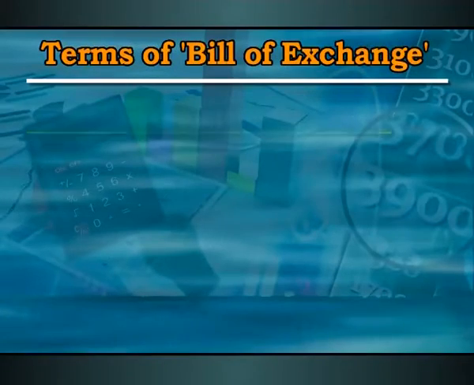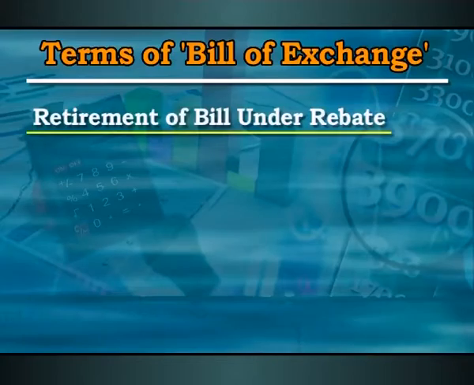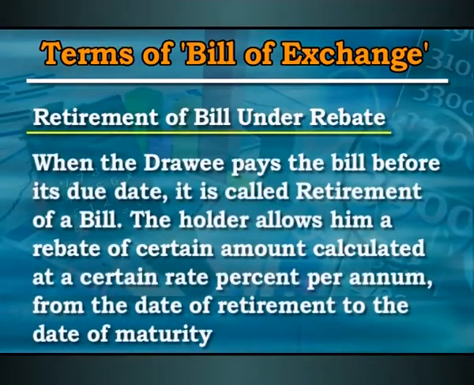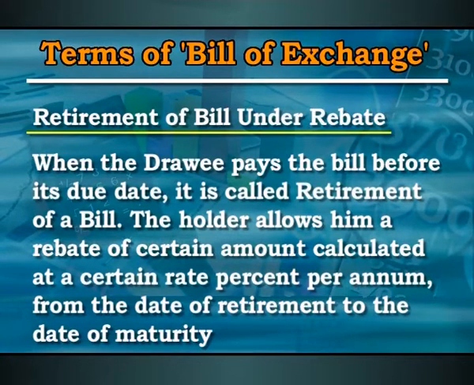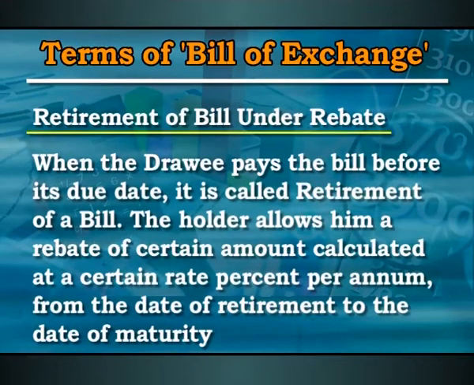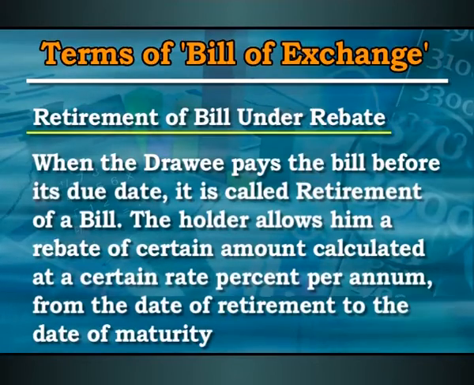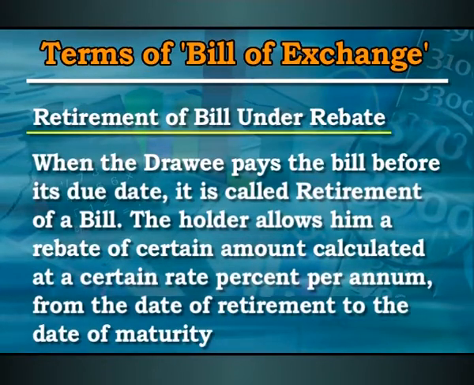Then there is a term known as retiring of a bill under rebate. It has been agreed between the two different parties when the payment of the bill is going to be made. Suppose the buyer is able to arrange the funds well in time, or say before the due date of that bill. He approaches the seller with a condition: sir, I have got the payment with me, I would like to make the payment to you, so that his creditworthiness may increase.